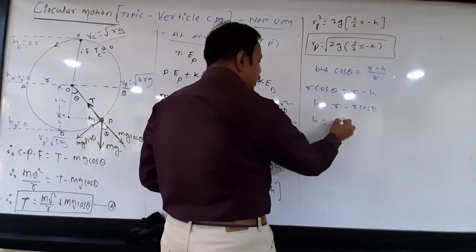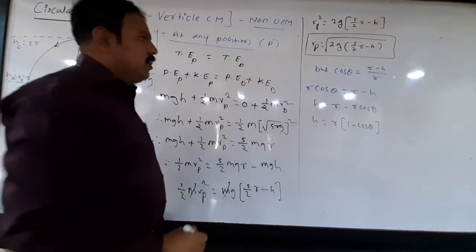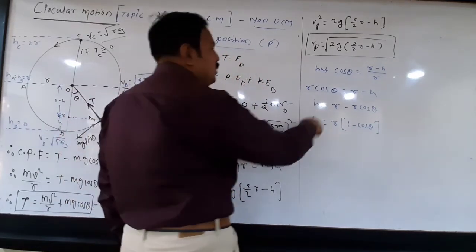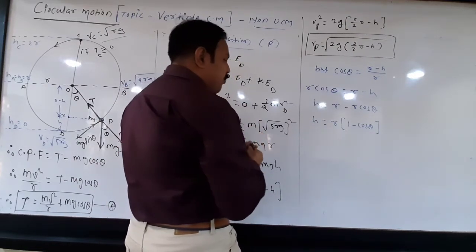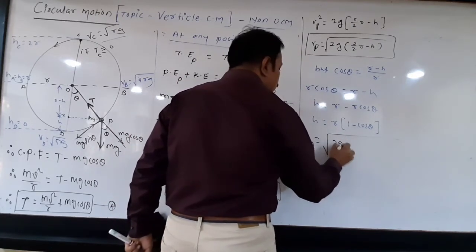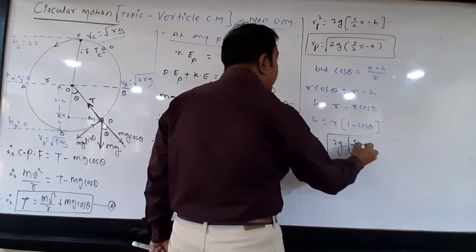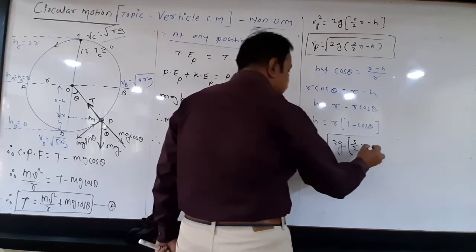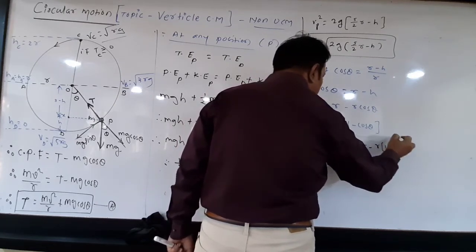Or h equal to R in bracket 1 minus cos theta. Now, if we put this value here, therefore, what is the Vp? Vp is equal to under root 2g, here 5 by 2 R minus h means minus R in bracket 1 minus cos theta.